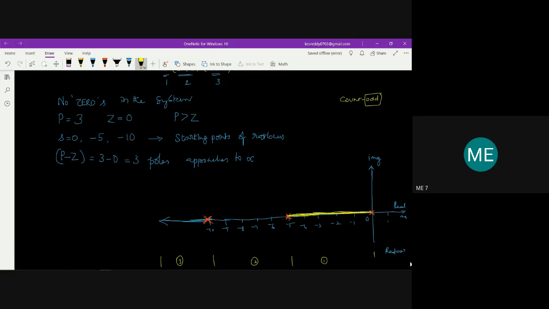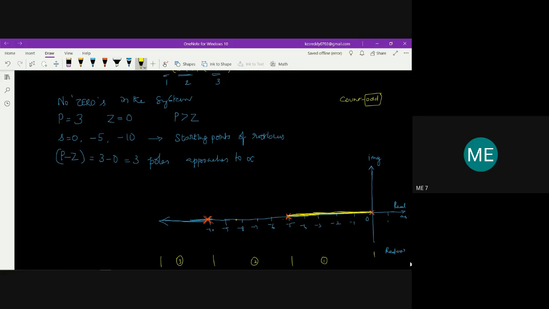Similarly, if you take the second section, anywhere between them, and count to the right side of the point, the count is going to be even because there are two poles, so this second section is not part of the root locus.